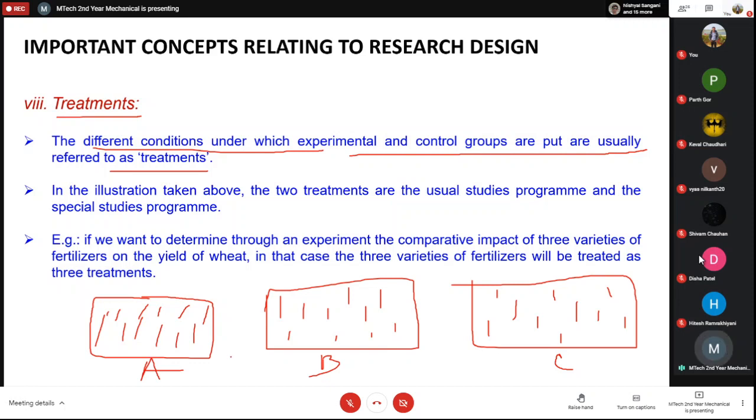The way you are changing the variable, and then you want to see what the output is. So in that case, the three varieties of the fertilizers will be treated as three treatments. This is treatment A, this is treatment B, and this is treatment C. This is something that you do with the experimental and control groups. They are called the treatments.